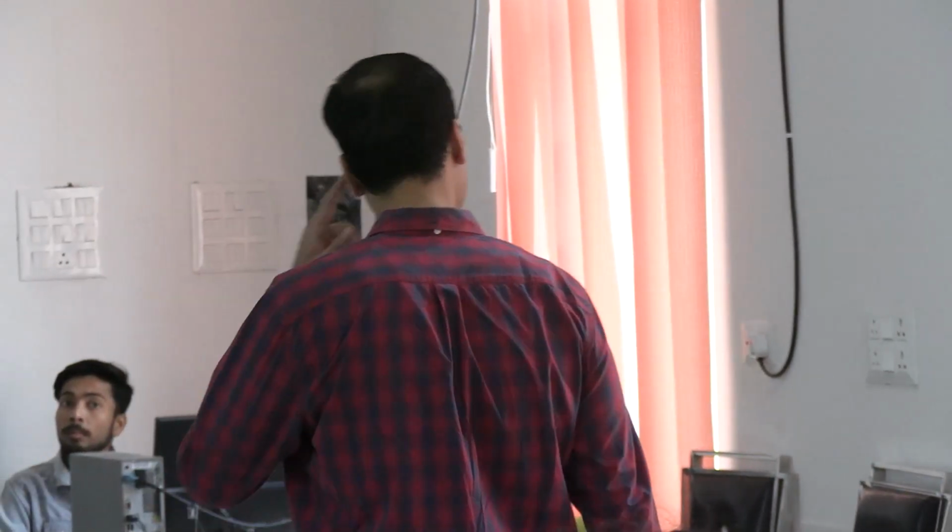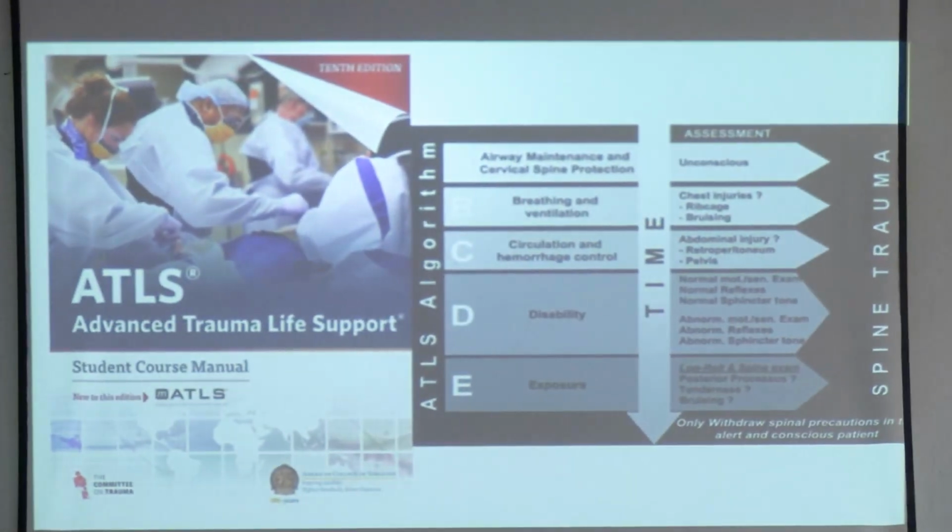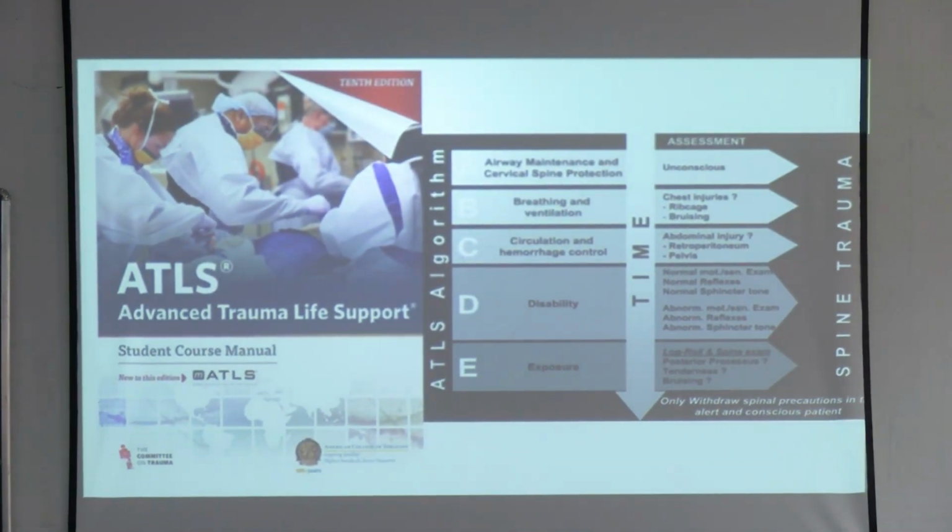This is the last slide that I want to tell you, because you have missed the class for the ATLS. ATLS stands for Advanced Trauma Life Support. The main thing I want you to understand is that the ATLS algorithm is A, B, C, D, E. A stands for airway, so you have to maintain the airway. B stands for breathing, C for circulation, D for disability, E for exposure. Everything is self-explanatory. See, it has been given on the right side.